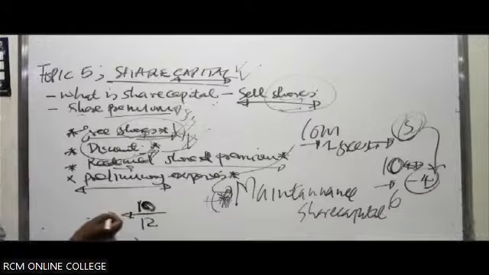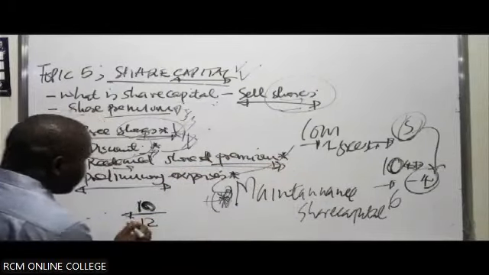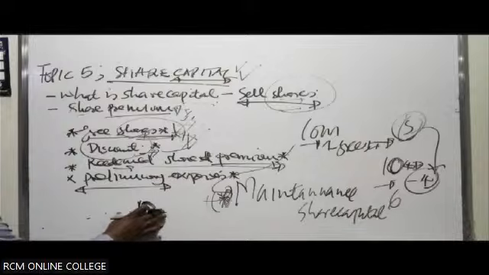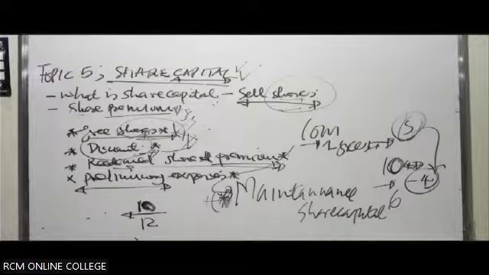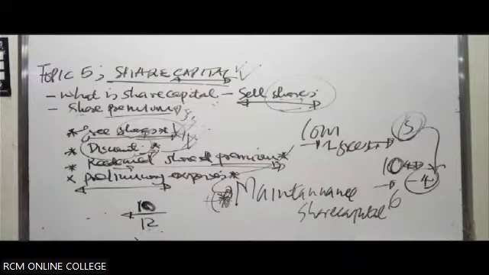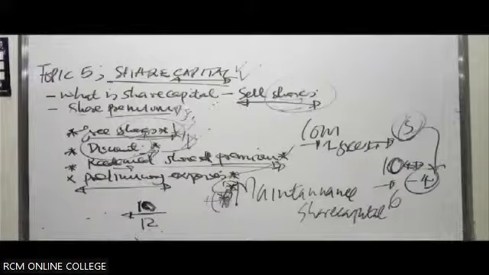A shareholder gave you 10, but you are redeeming at a premium, at an amount over and above the par value that you received. So you have an extra shilling that you have to incur. So you can go to the share premium and cover up this extra amount, because you can't get this extra amount from the share capital. If you do so, it means you are going against the maintenance of the share capital.